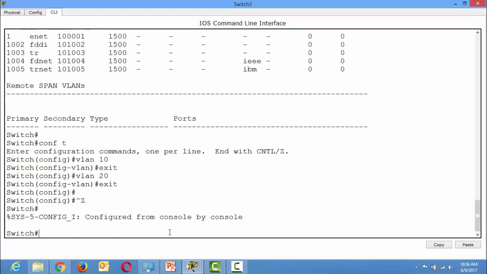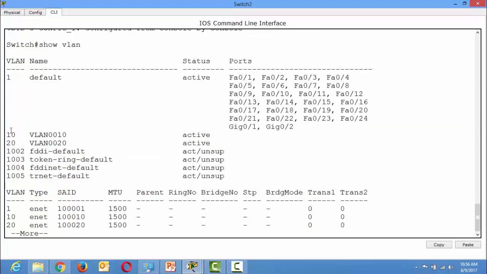Now you can verify it. Show vlan. Now you can see two VLANs have been created with the default names, VLAN0010 and VLAN0020.